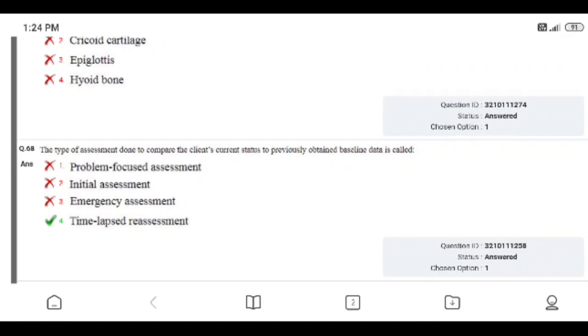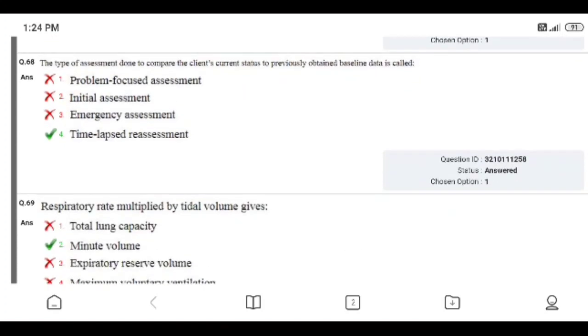Question number 68. The type of assessment done to compare the client's current status to previously obtained baseline data is called: problem focused assessment, initial assessment, emergency assessment, time lapse assessment. Right answer is 4, time lapse reassessment. I gave the wrong answer here.